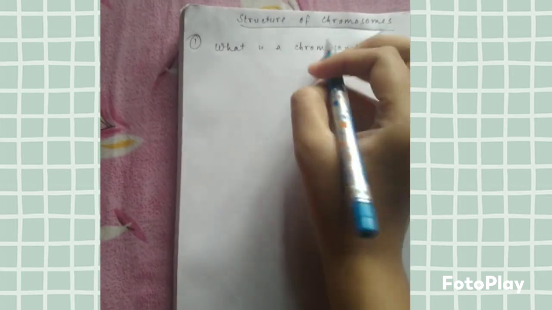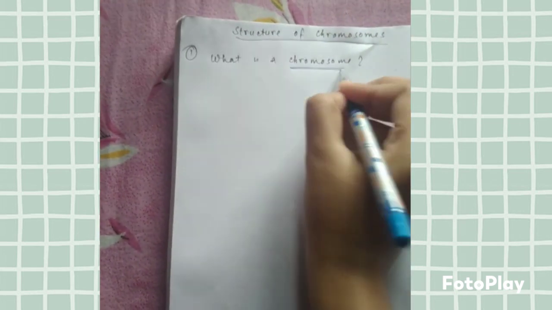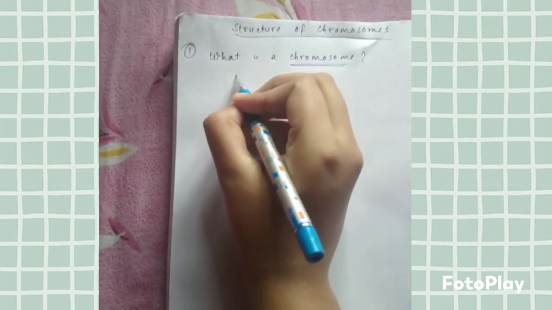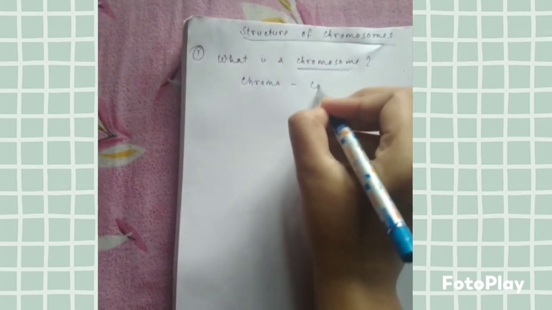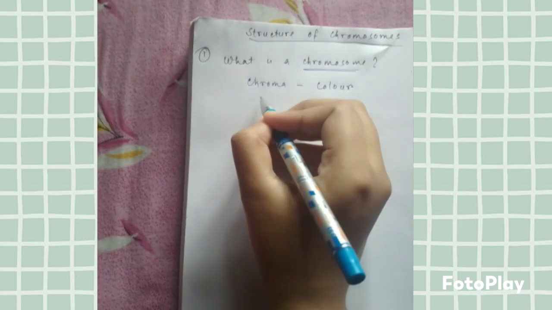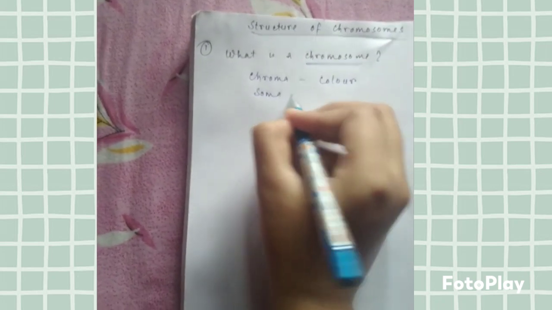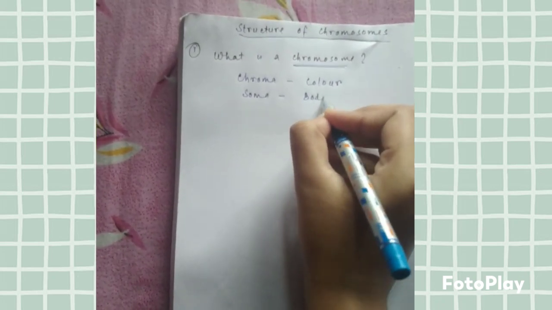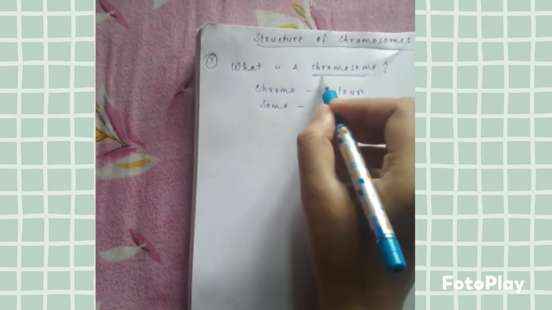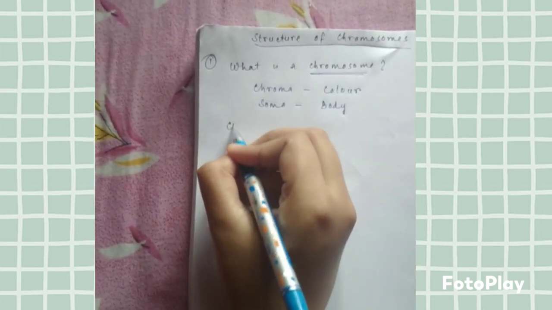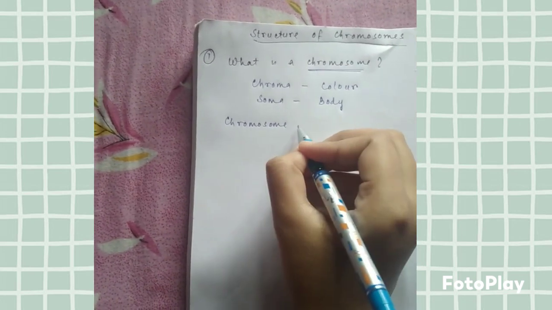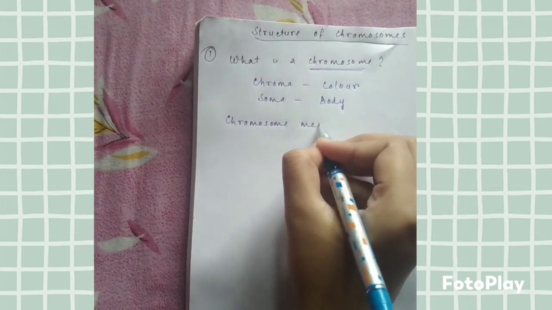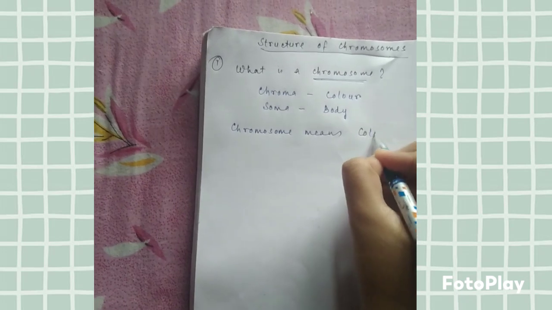We should split this word into chroma, which means color, and soma, which means body. So that word chromosome means colored bodies.